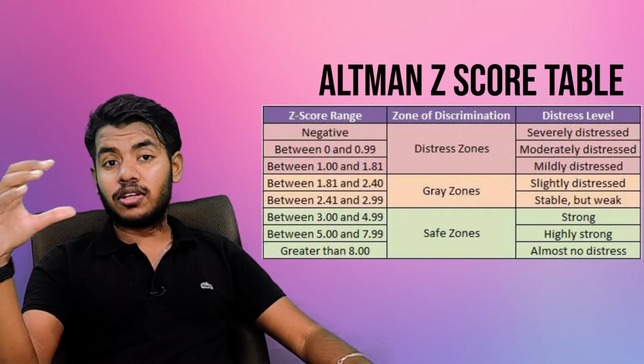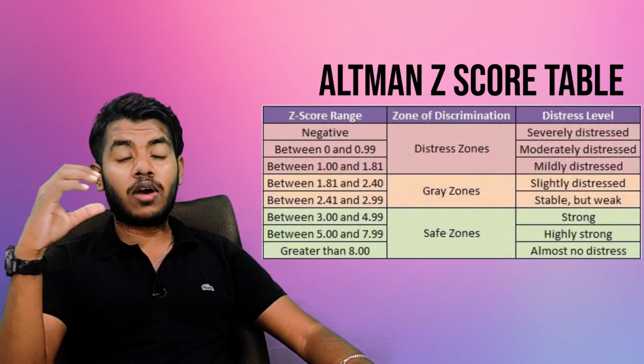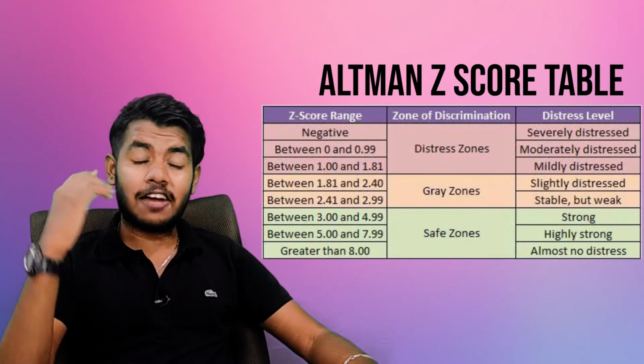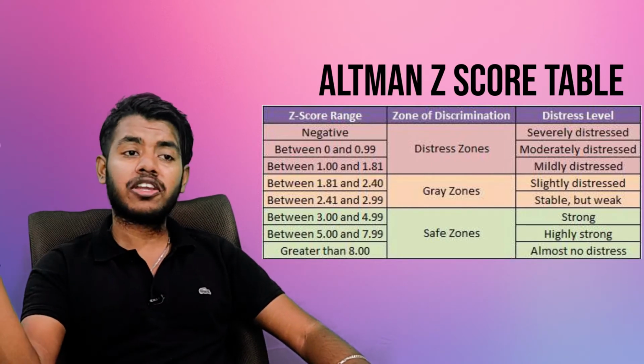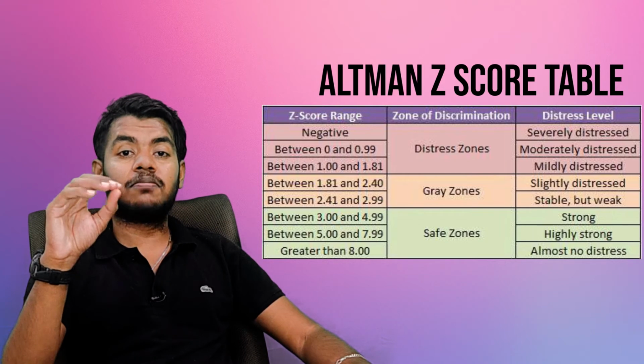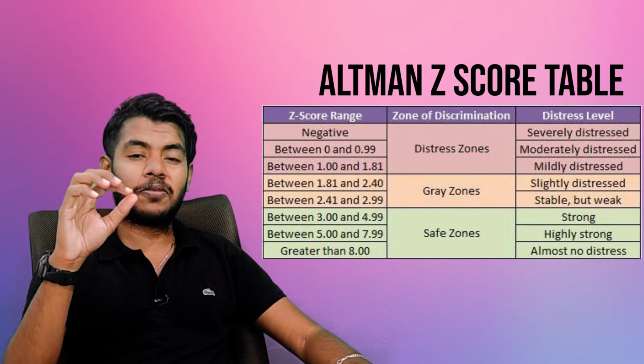If the final Z-score is between 0 and 1.23, then there is definitely something wrong with that company and the company is going to be bankrupt very soon. You should never invest in companies which have a Z-score of less than 1.23.